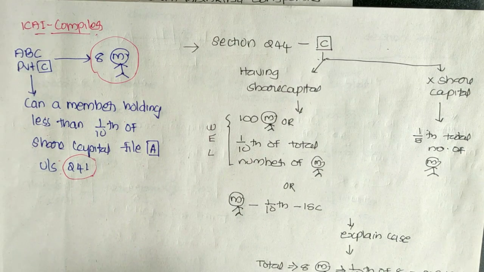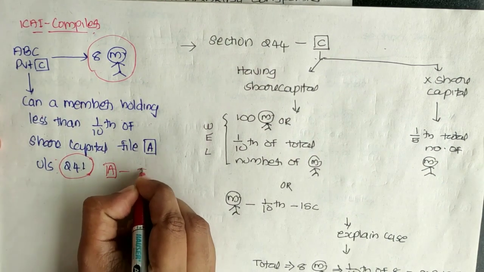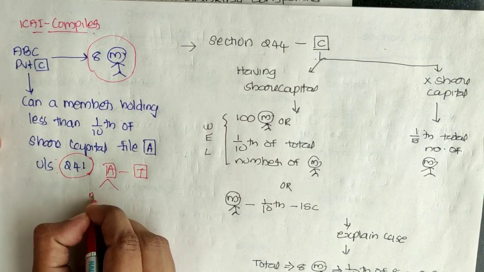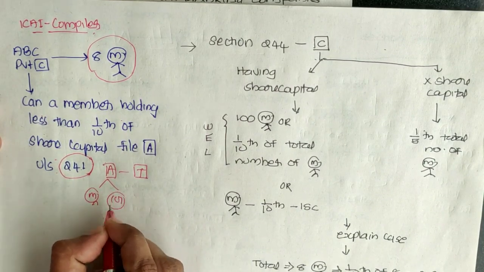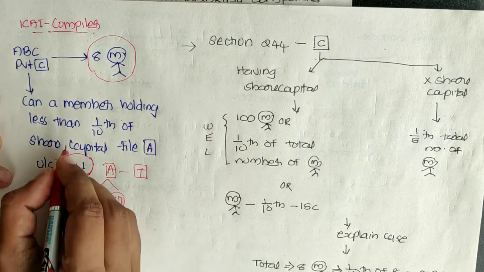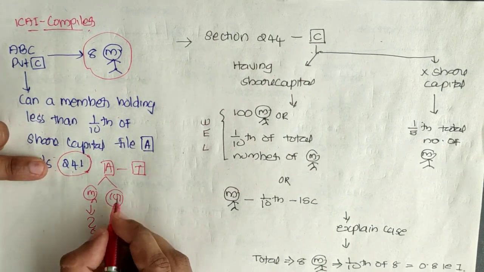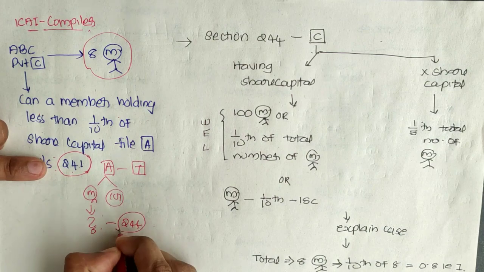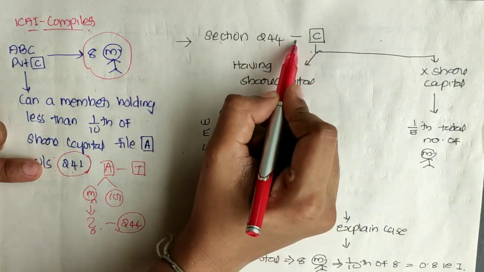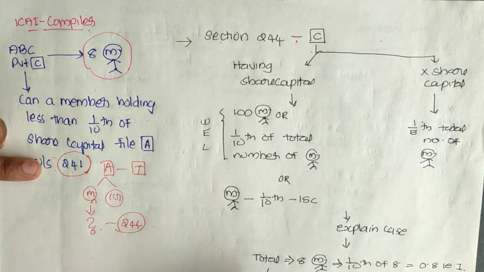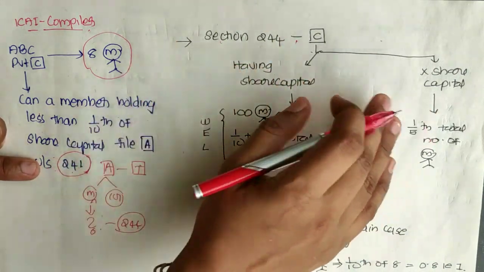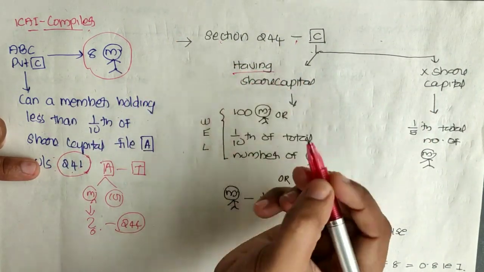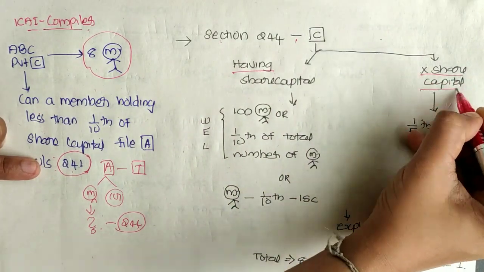So first of all, we have to explain what is provided in section 241. Section 241 of the Companies Act 2013 provides for filing an application with the Tribunal by the members or by the Central Government. Who is eligible to file an application under section 241 is provided under section 244 of the Companies Act 2013, which mainly classifies companies on the basis of companies having share capital and companies not having share capital.